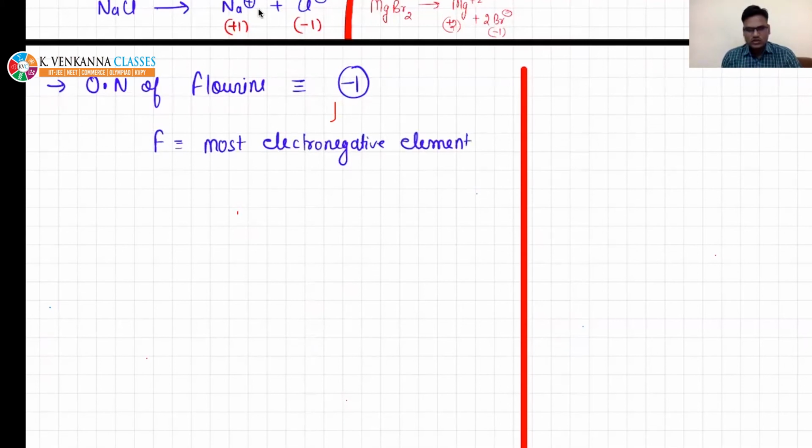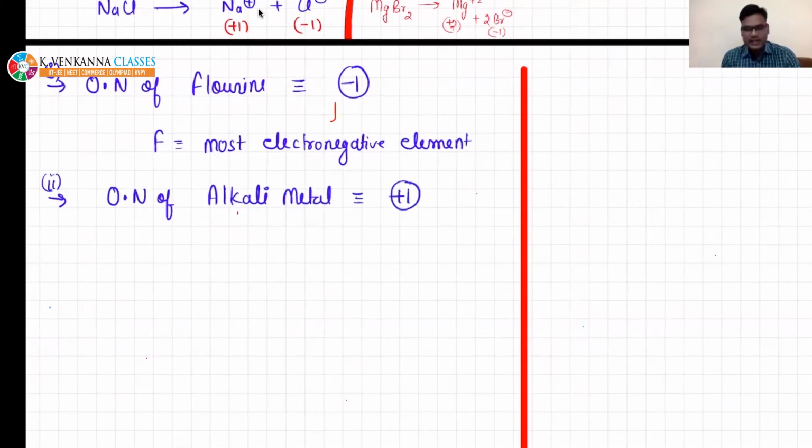Right? No other element has more electronegative power than fluorine. Then second, the oxidation number of fluorine is -1. And the oxidation number of alkali metals is always +1, beta.